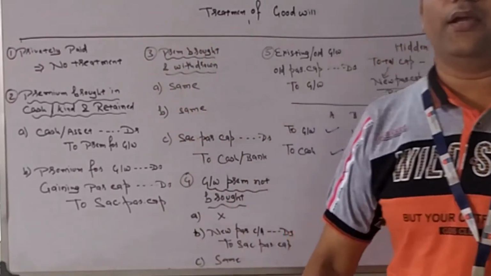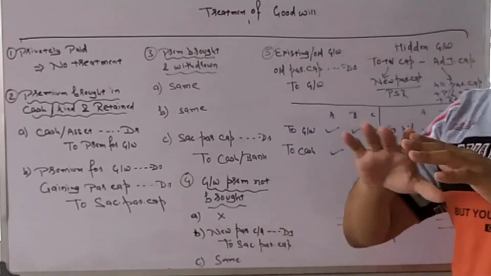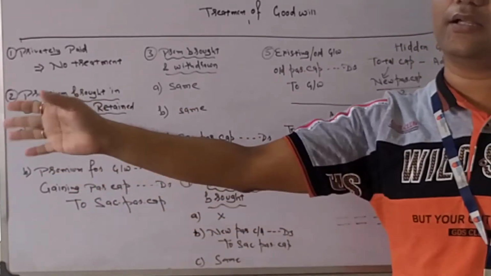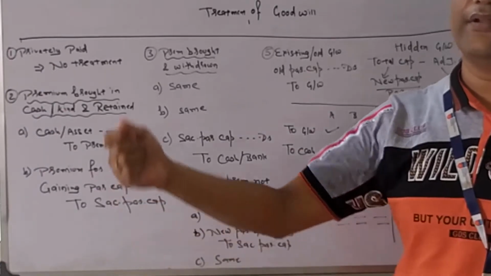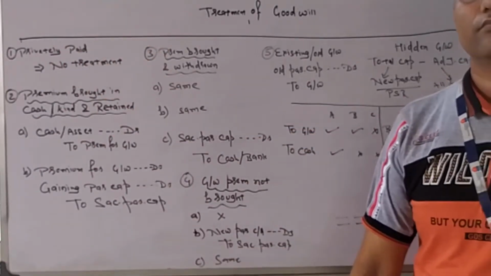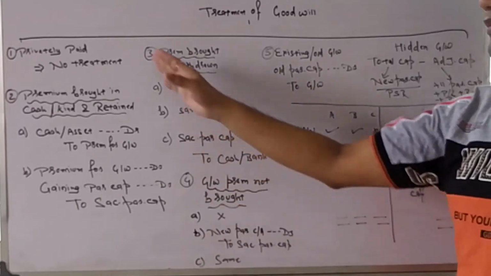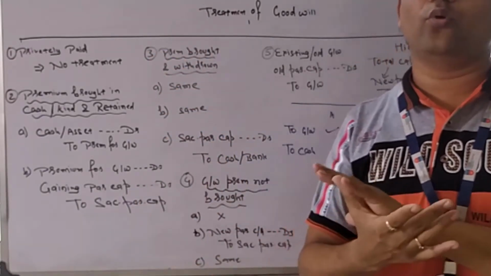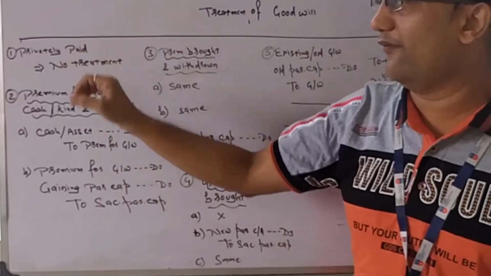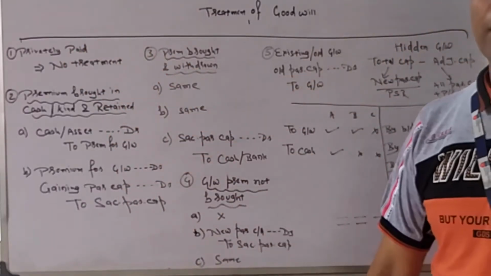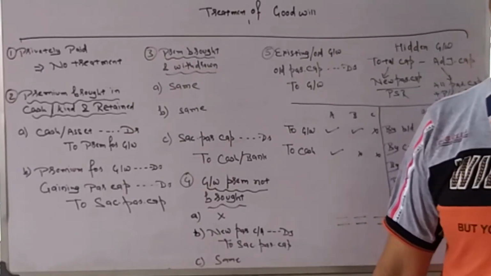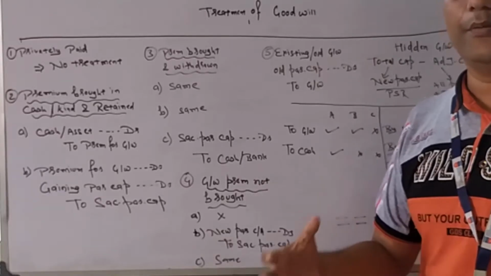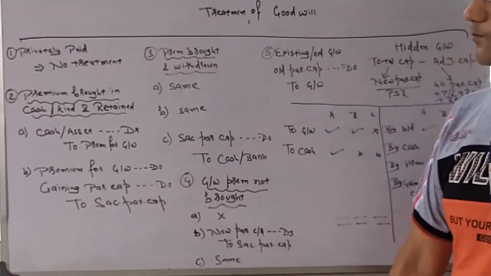If he is not bringing in goodwill, just privately paid, that means outside the business, the partners settled among themselves. He has given them cash directly. There will be no treatment in business. As nothing is brought into the business, nothing is taken out from the business, so no entry in business. So in case of privately paid, no treatment. This can come in your 1 mark question in exam: what will happen if a partner pays premium for goodwill privately.